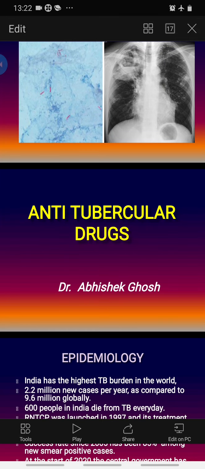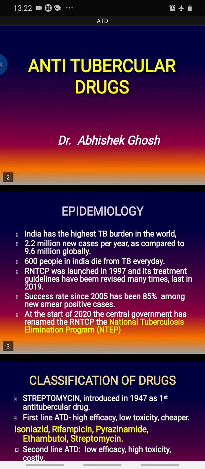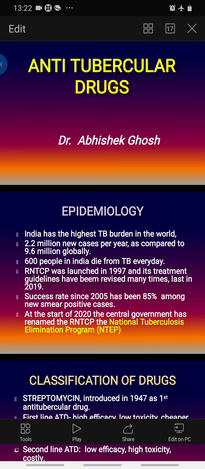I shall discuss a few of the important topics of antitubercular drugs. I shall discuss mostly the parts relevant to the examination. You all know that India has the highest tuberculosis burden in the world, with 2.2 million unique cases per year as per the latest data, as compared to 9.6 million globally.